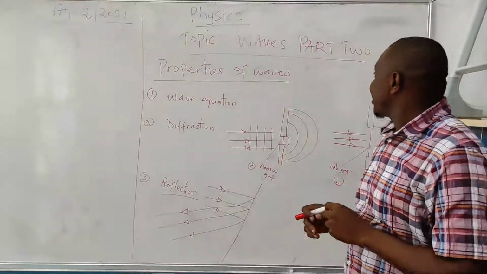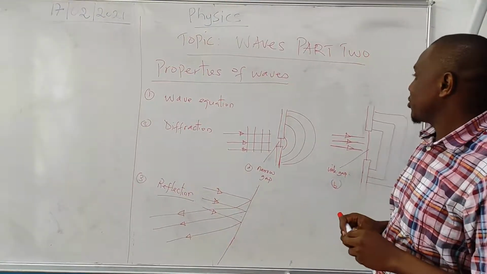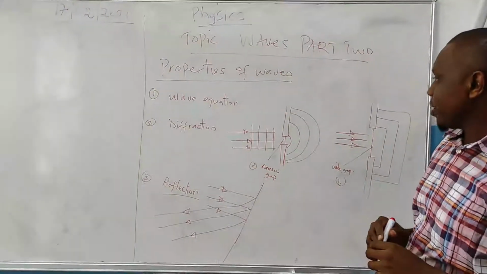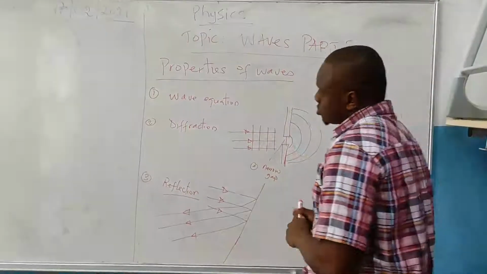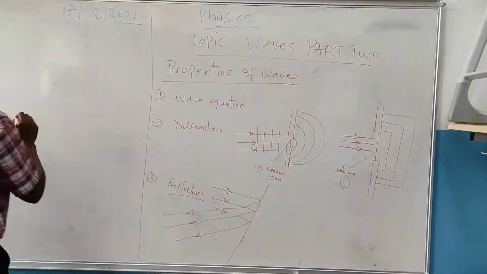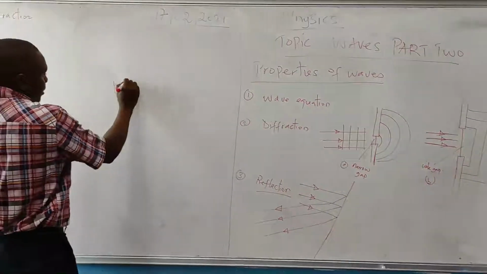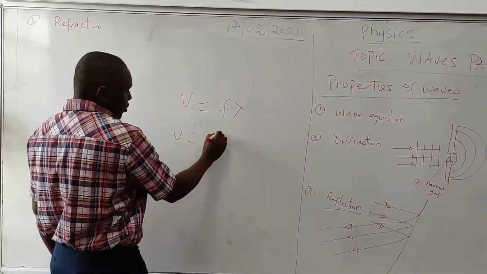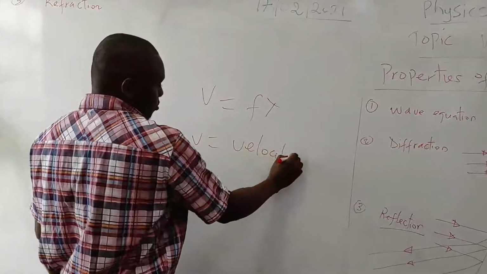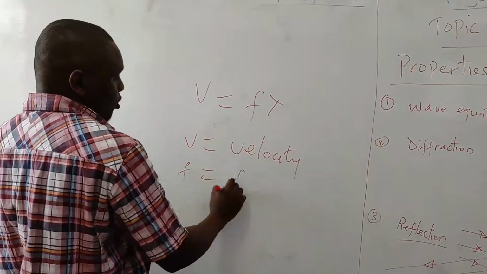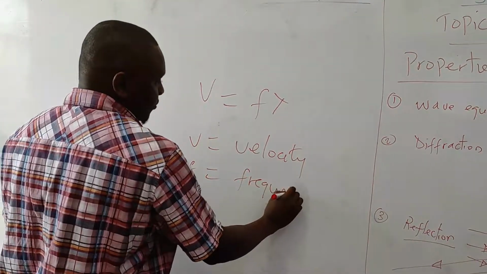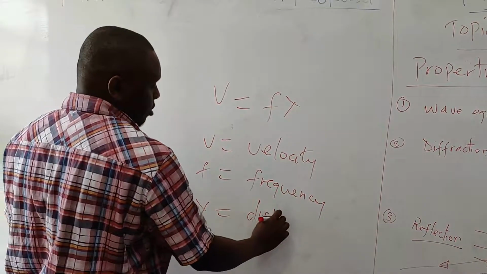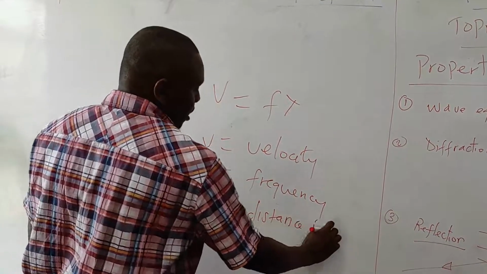Okay, students, we are in the second part of waves, where we need to study the properties of waves. The first property of wave is the wave equation. The wave equation states that V is equal to F lambda, where V is equal to the velocity of the wave, F is equal to the frequency of the wave, and lambda is equal to the wavelength in meters.